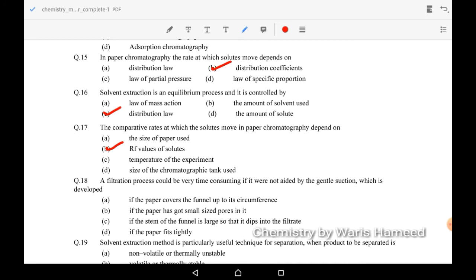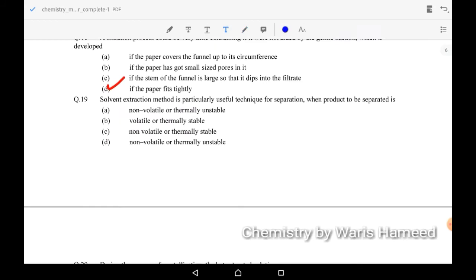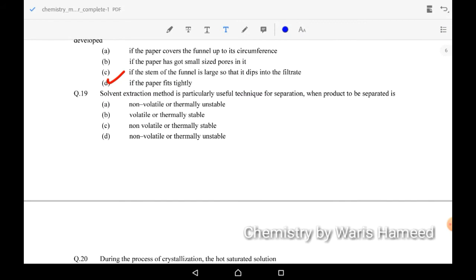So its correct option is D. Next: the solvent extraction method is particularly useful for separation when the product to be separated is non-volatile or thermally unstable. Then we can apply solvent extraction, and its correct option is D.